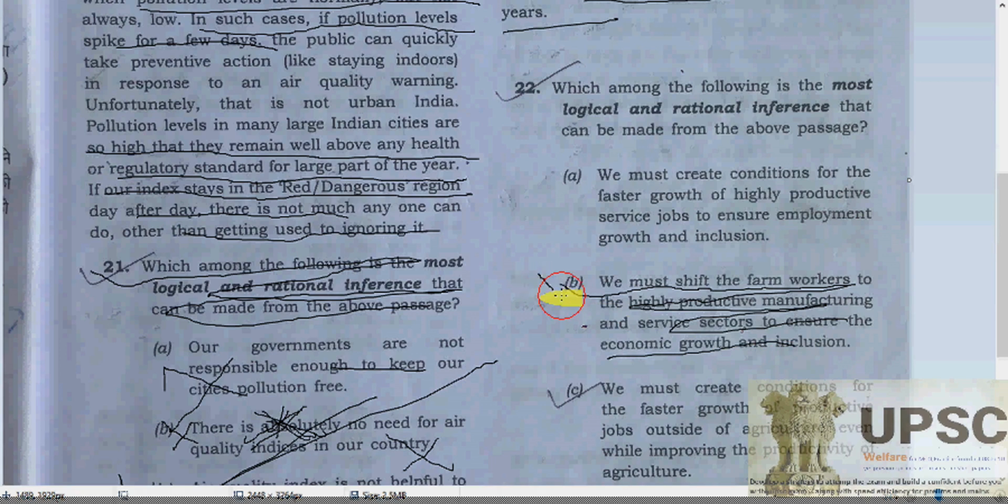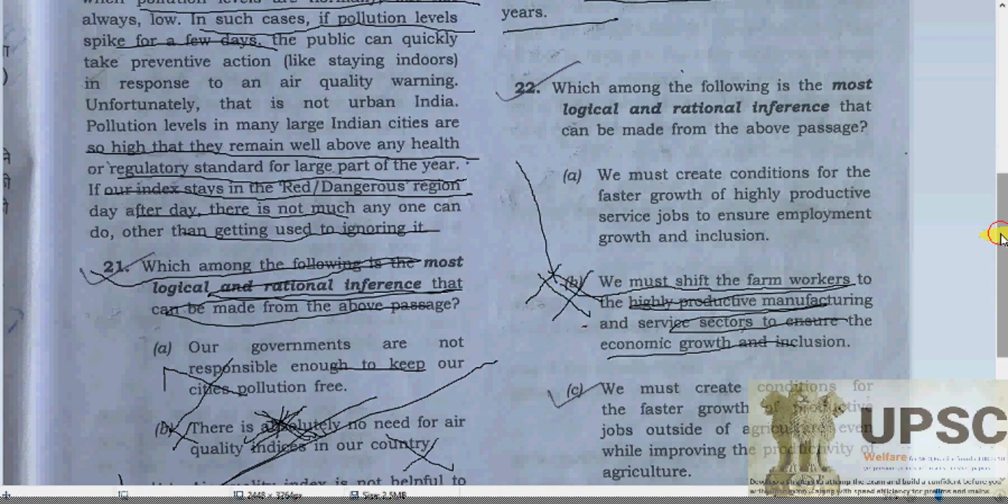So see, agriculture, productive manufacturing and service sector, to ensure the economic growth and inclusion, we must shift from... no, as we know that 75% of the population is still involved in the agriculture area. So directly we cannot shift the worker to the highly productive manufacturing sector. So B cannot be possible here.